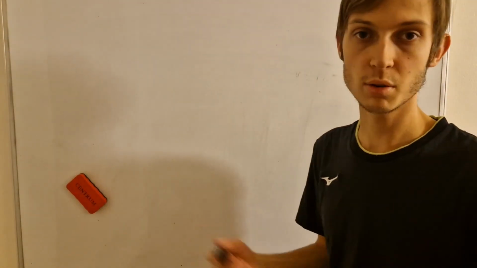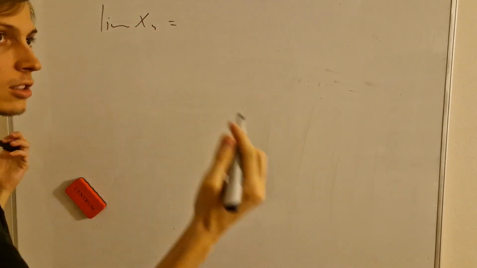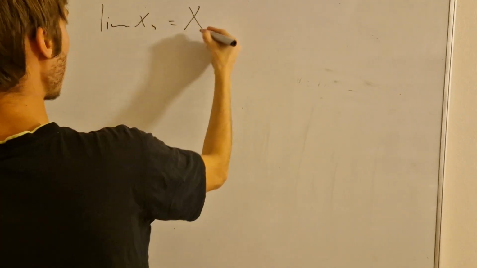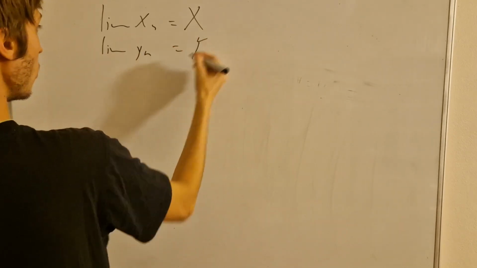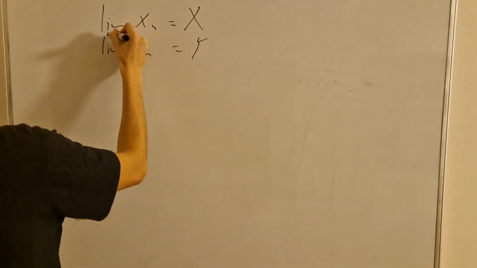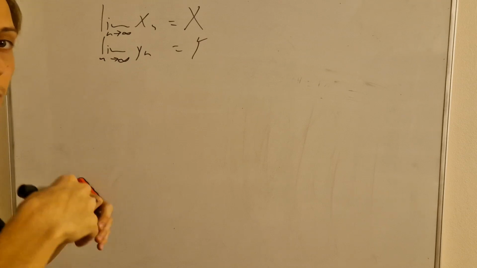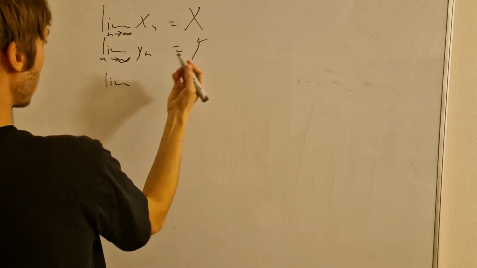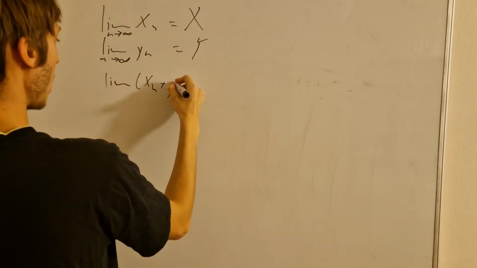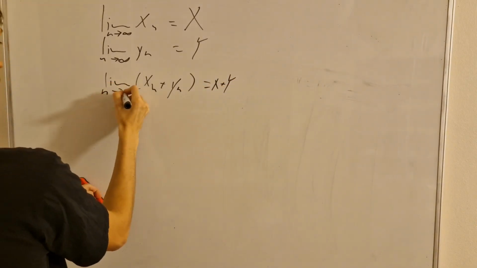Greetings, let's talk about a theorem about sequences here. So let's say that if the limit of a sequence x_n has the value, let's say, capital X, and the limit of y_n as a sequence has the value capital Y, as of course n goes to infinity, then if we add these two sequences, so we have x_n plus y_n, well, the limit should be capital X plus capital Y as a whole.